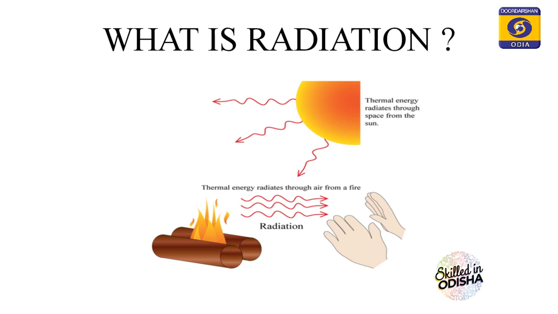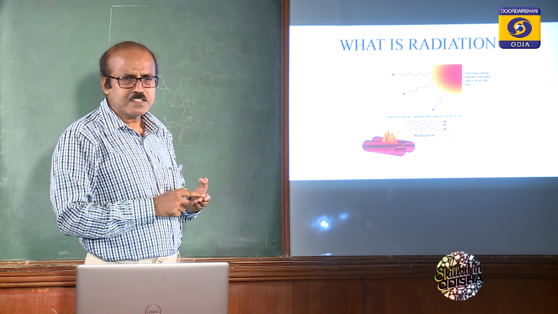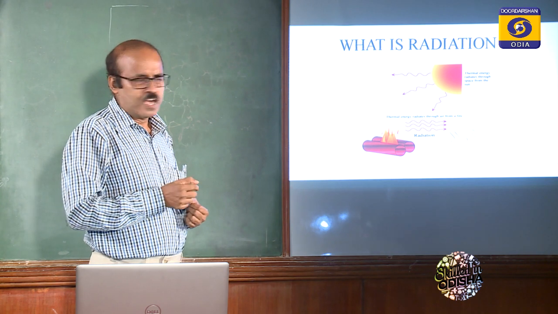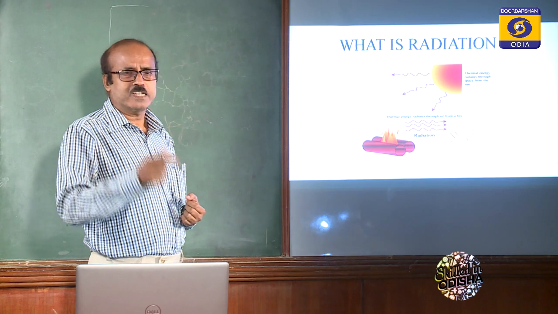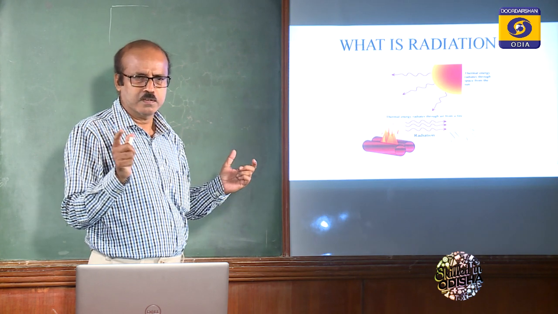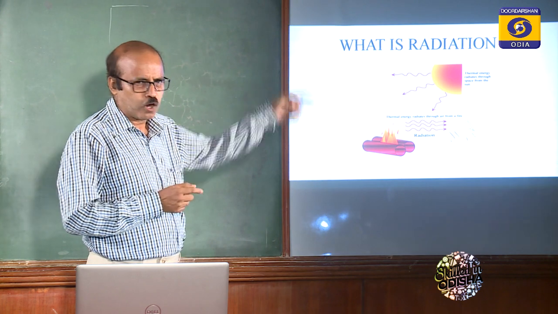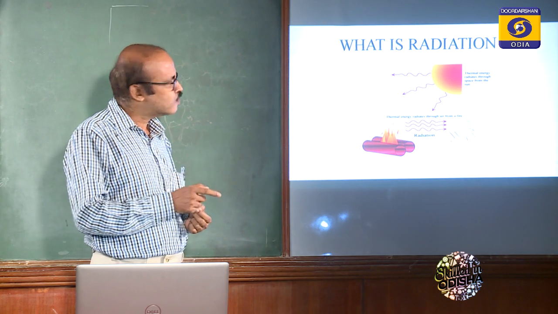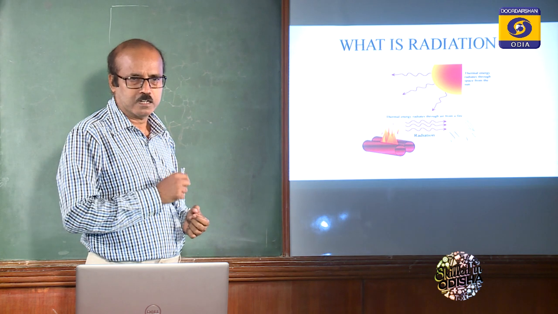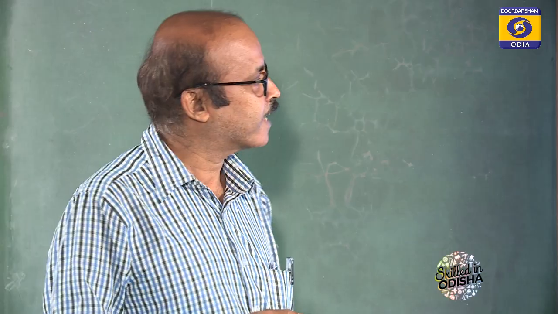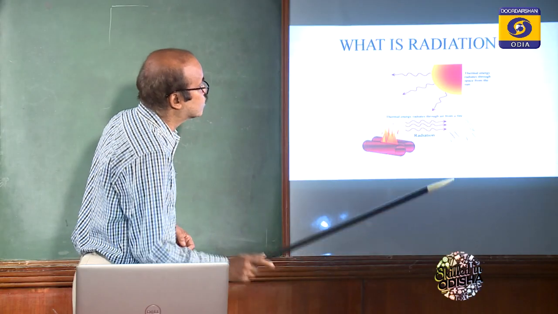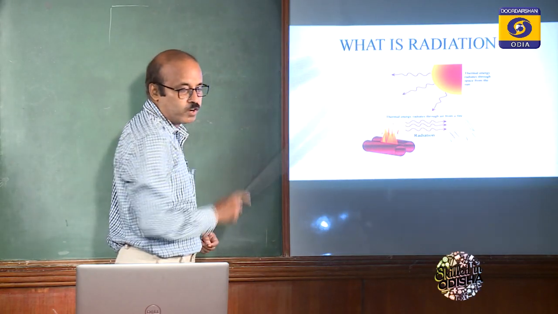You see here the energy has been shown in waveform, and this energy is radiated, or you can say emitted, by matter, any matter. The matter may be the sun or any matter. So energy is emitted from matter in the form of electromagnetic waves, and that's why it has been shown like this in waveform.